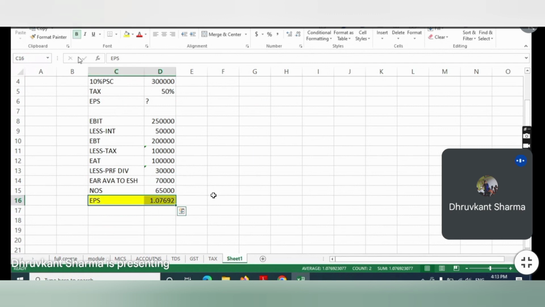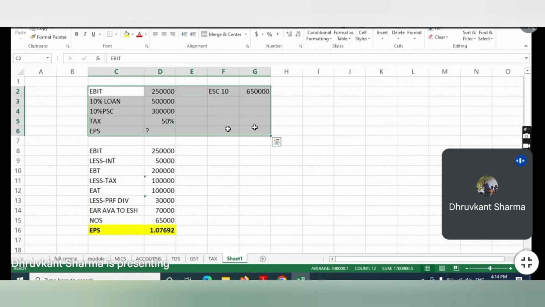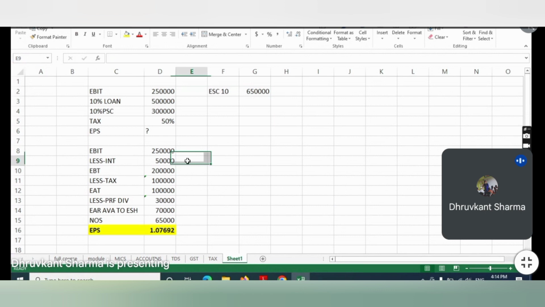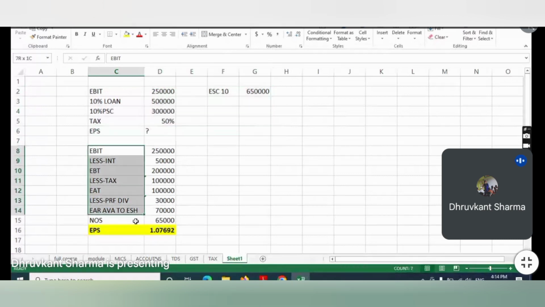And what will happen in the question? The question will be given in case study form, or in long form, and we just find out these values. Before putting the values in the statement, we write down the values from the question, and simply solve the question like this. Right? The question will be the same, the format will be the same, everything will be the same. Just for simplicity I have put the values here, and when we solve your question, we will put the values one by one and then solve in the same way. Right?